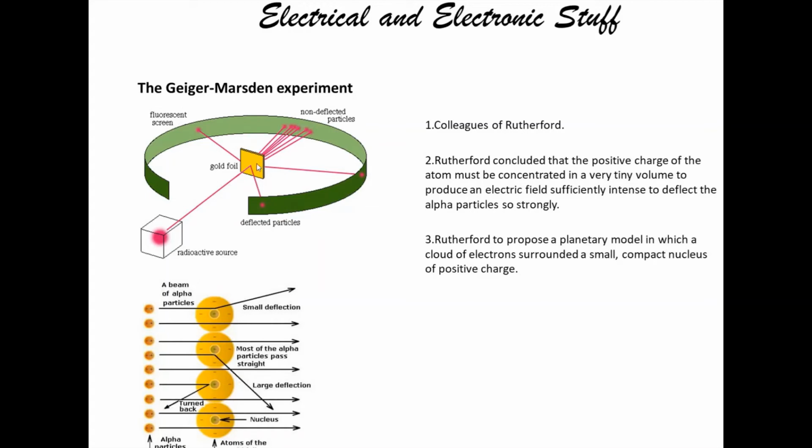So some particles deflected, meaning the nucleus has a very small area. From that he concluded that the positively charged particles take very small space, with the negative charges surrounding them. This atomic model failed to explain the stability of the atom. Later, some experiments were done by Niels Bohr. We can see that in this video.